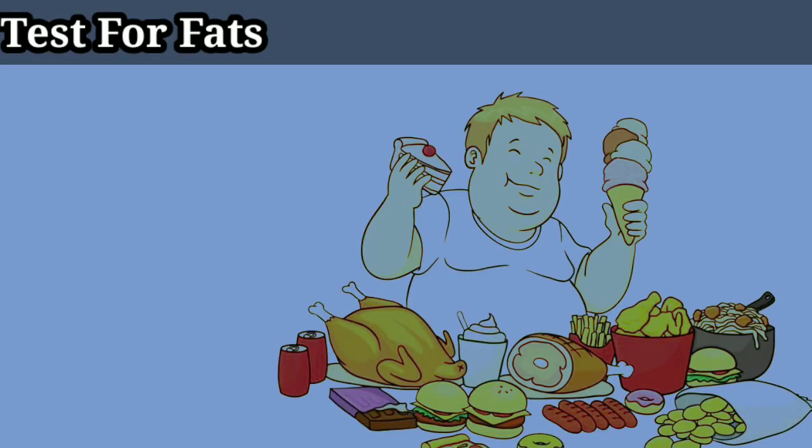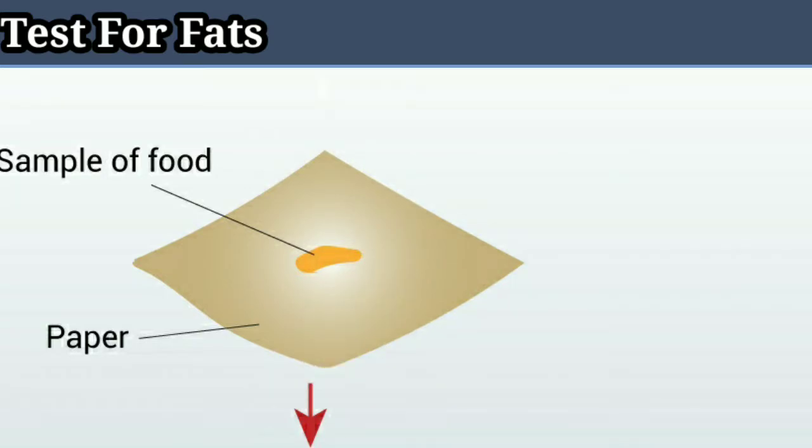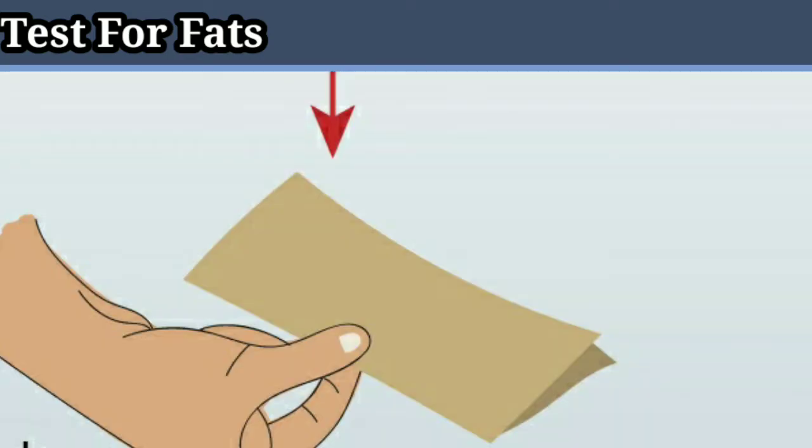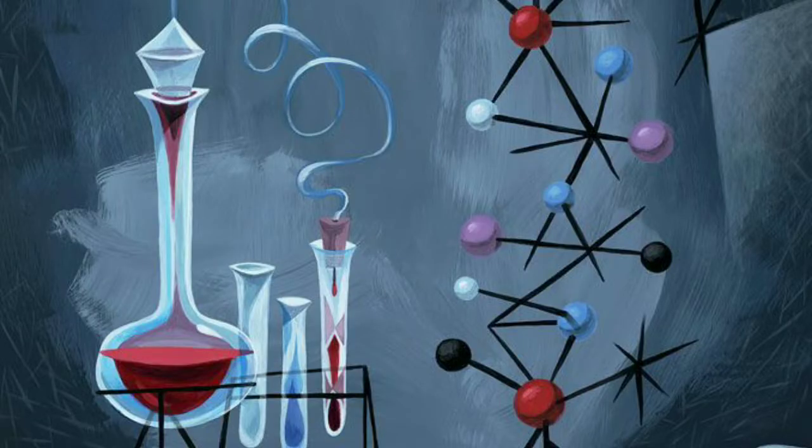Test for fat. For this we have to take some food items in a paper and wrap it. Then try to crush it, taking care that the paper is not torn. After it, take out the food items and allow the paper to dry for some time. If an oil spot appears on the paper, it indicates the presence of fats in the food item. There were only these 3 tests.